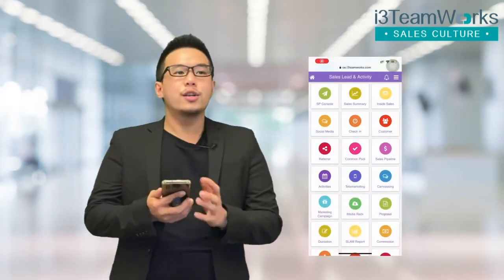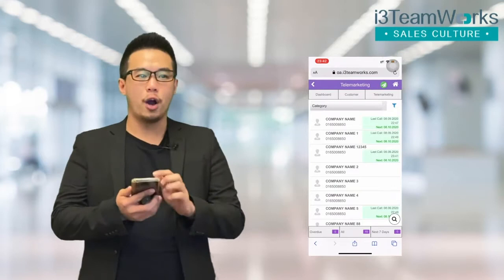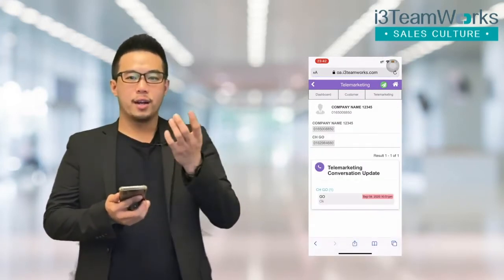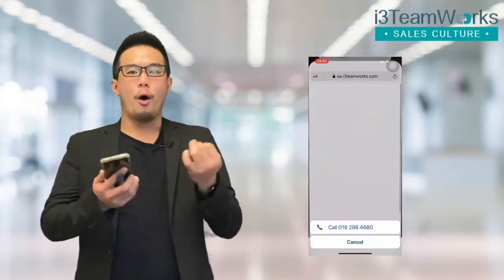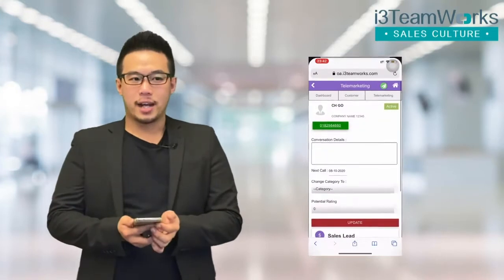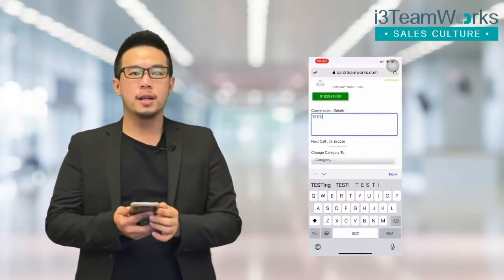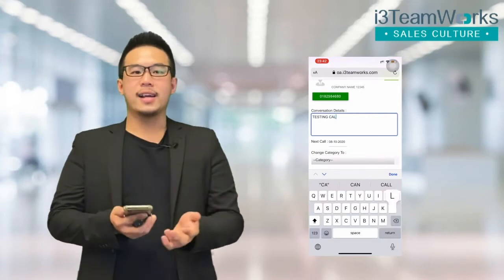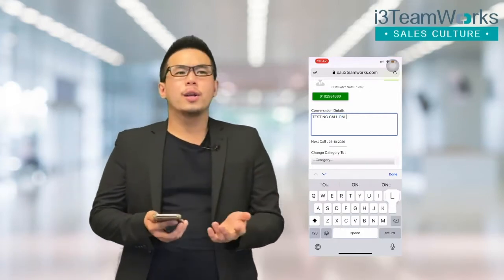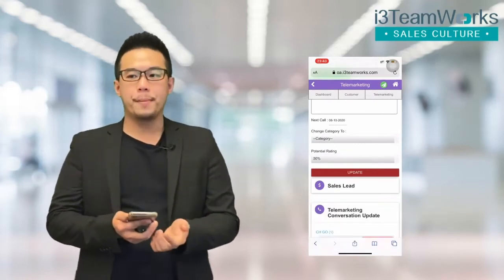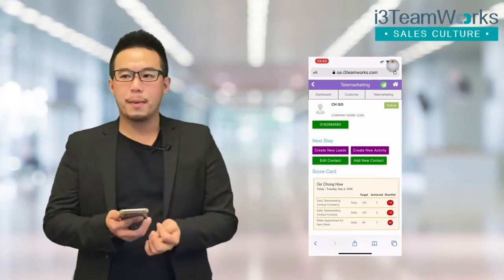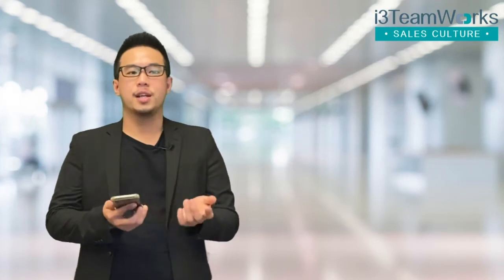Let me demonstrate telemarketing. In this section, the salesperson can choose the category of customer, for example new customer, data mining, premium, or other categories. You can see the company names with the last call and next upcoming call. After you click the company name, the salesperson can choose the person in charge to call, for example the sales manager, the marketing manager, the finance manager, or another position.